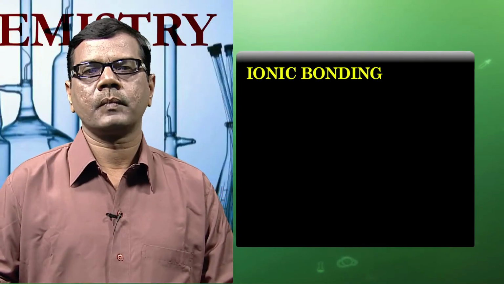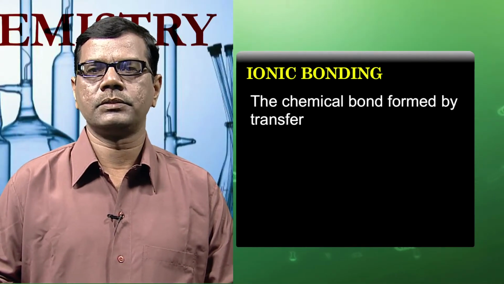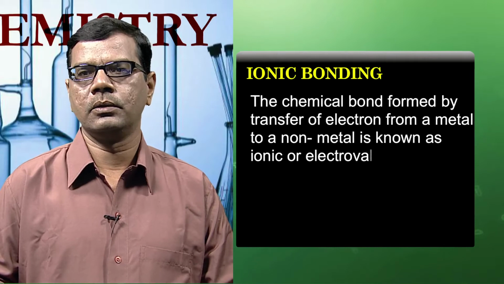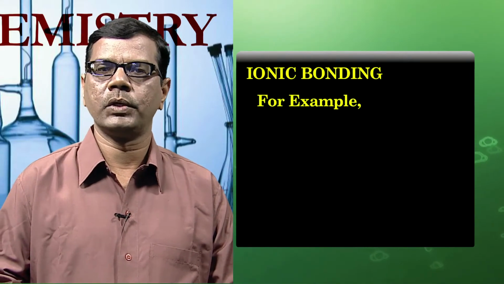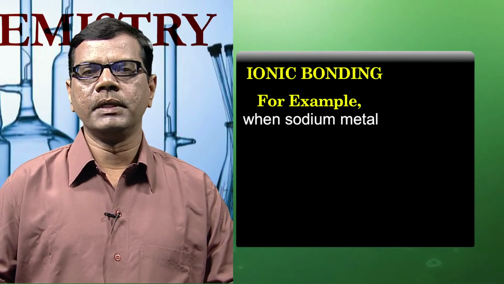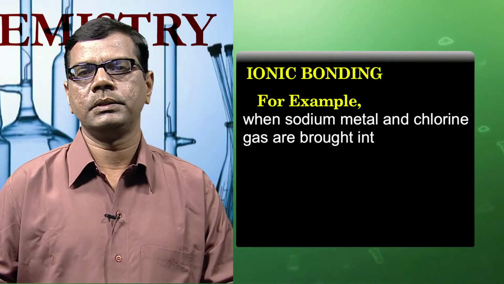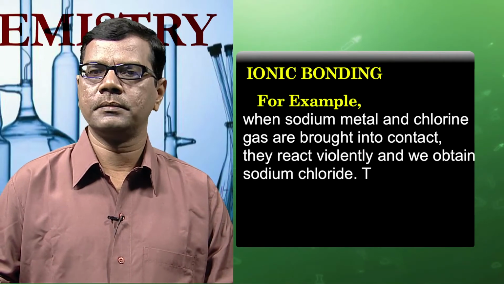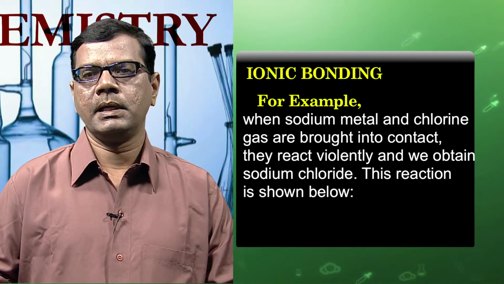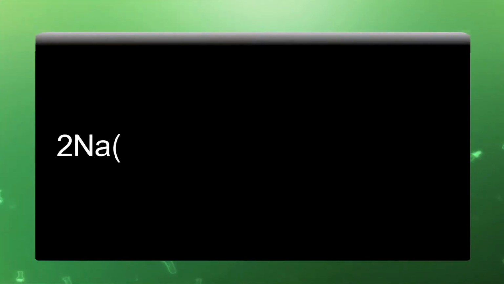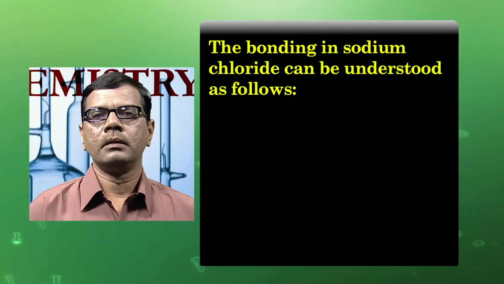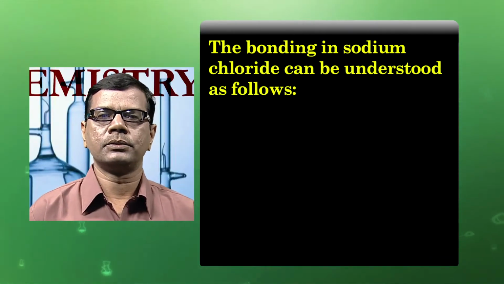Ionic bonding. The chemical bond formed by transfer of electrons from a metal to a nonmetal is known as an ionic or electrovalent bond. For example, when sodium metal and chlorine gas are brought into contact, they react violently and we obtain sodium chloride. This reaction is shown as below. Sodium in the solid state and chlorine in the gaseous state combine together and form sodium chloride in the solid state. The bonding in sodium chloride can be understood as follows.